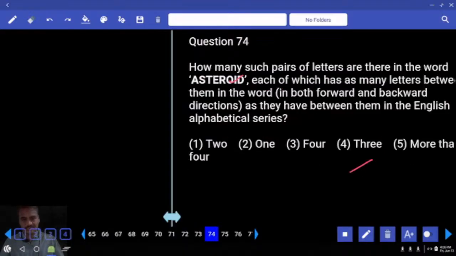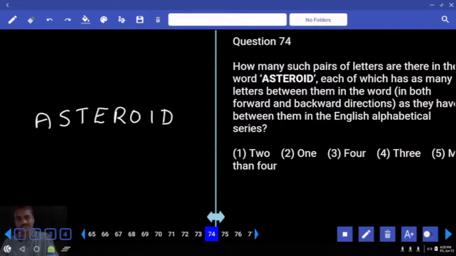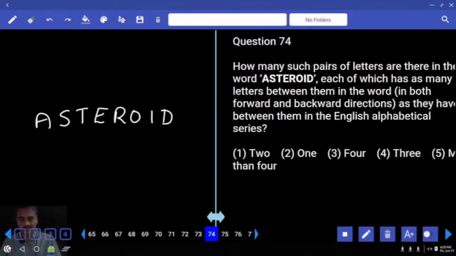The next one, 74. Now in this 74, how many such pairs of letters are there in the word ASTEROID? Now in this word asteroid, how many such pairs of letters are there? Starting with A, you need to find out the total number of pairs. B, C, D, E, F, G, H. S and T, there is a pair. U, V, W, X, Y. Then E, F, G, H, I, R, S, T, O, P, Q, and so on.